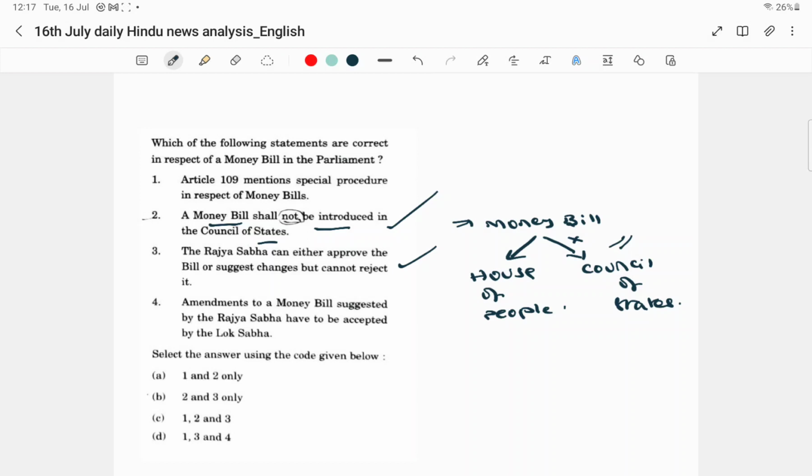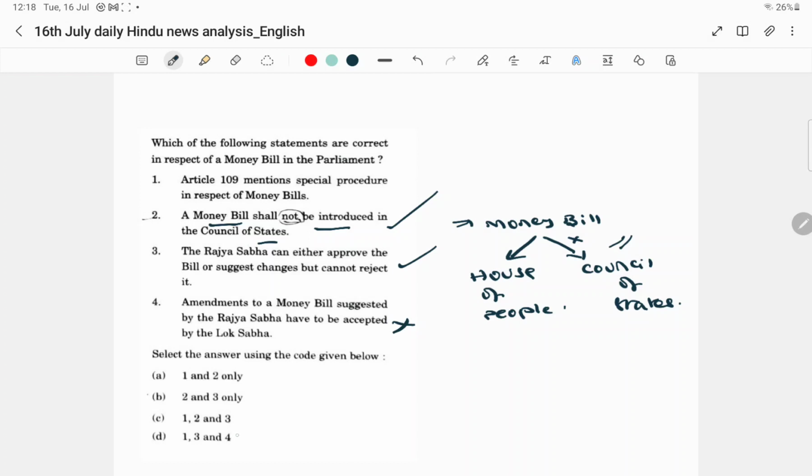So here they are saying that whatever amendments are proposed by Rajya Sabha should compulsorily be accepted by Lok Sabha. Is that true? Are they binding on Lok Sabha? No, right? Because we are very clear that whatever recommendations are proposed by Rajya Sabha are not binding on the Lok Sabha. So that was the fourth point. Amendments to a money bill suggested by Rajya Sabha have to be accepted by the Lok Sabha is a wrong statement.